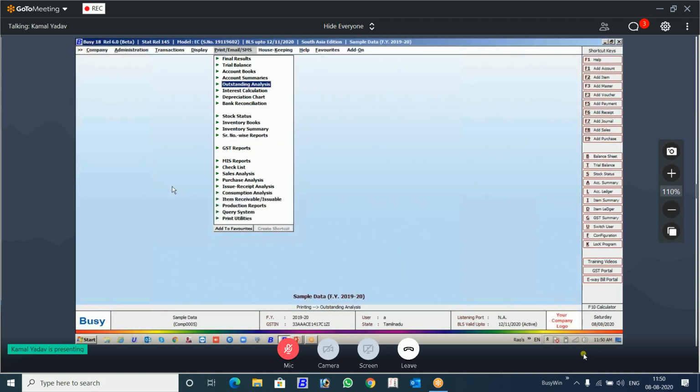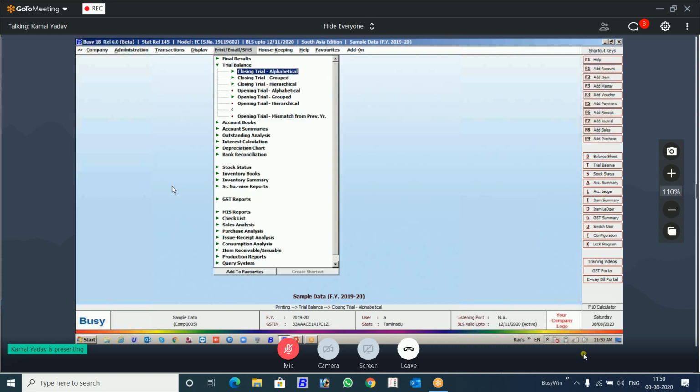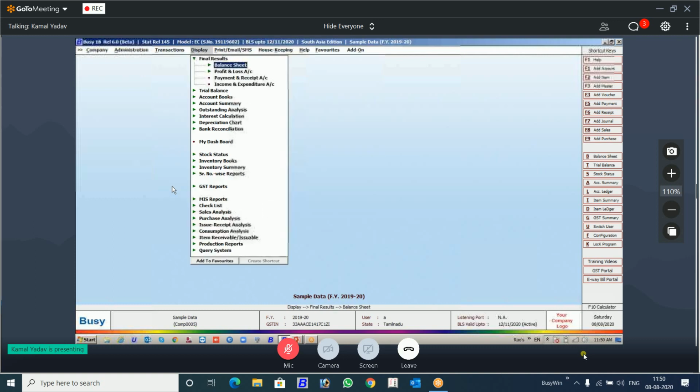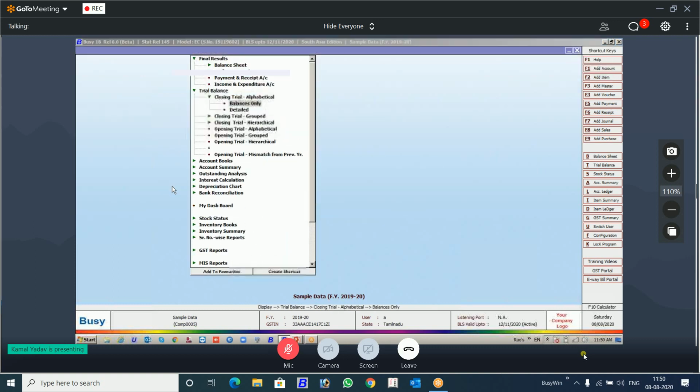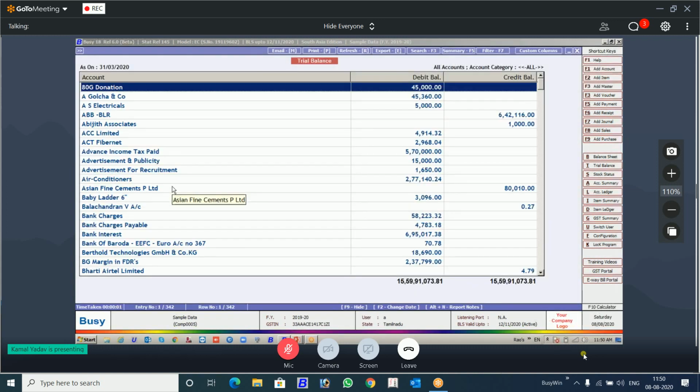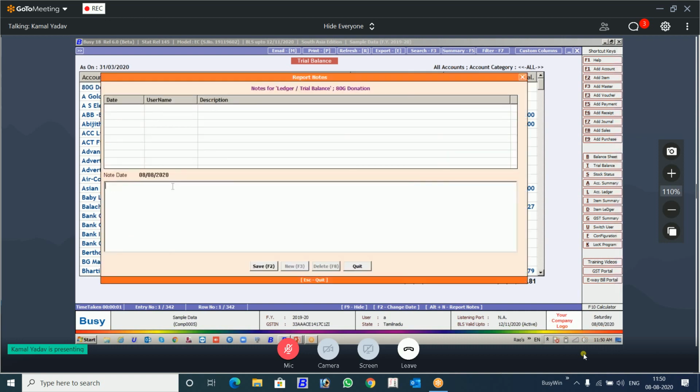You go to this trial balance. Go to the display. We'll see all accounts. This is the trial balance here. And here also you can write notes. You press Alt N. For this particular party, 80G donation, you want to write something. You can write here.